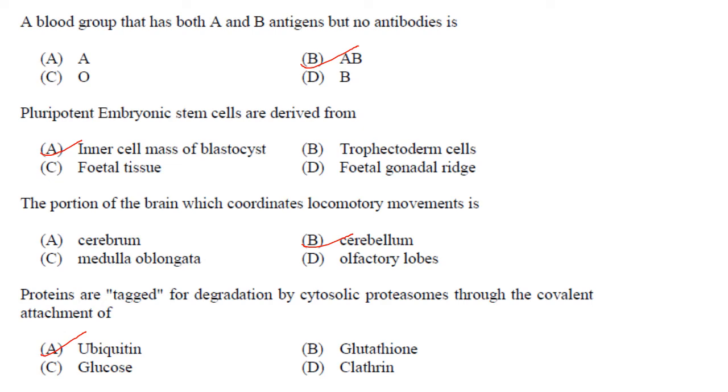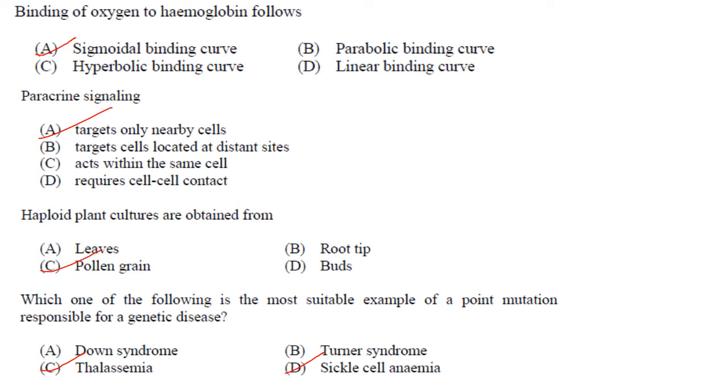Proteins are tagged for degradation by cytosolic proteasome through the covalent attachment of ubiquitin. Answer is option. Binding of oxygen to hemoglobin follows a sigmoidal binding curve. Answer is option A. Paracrine signaling targets only nearby cells. This is also a repeated question.